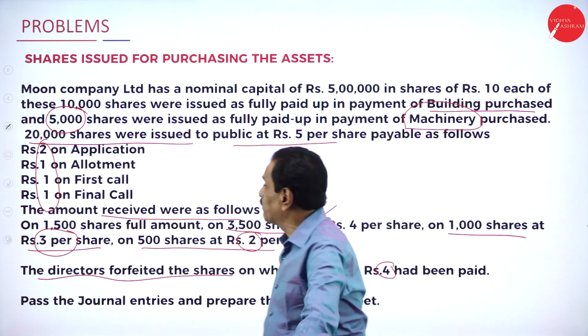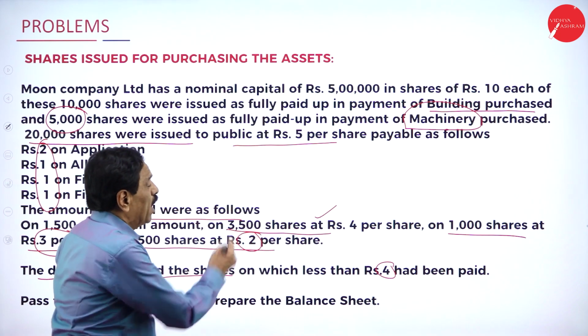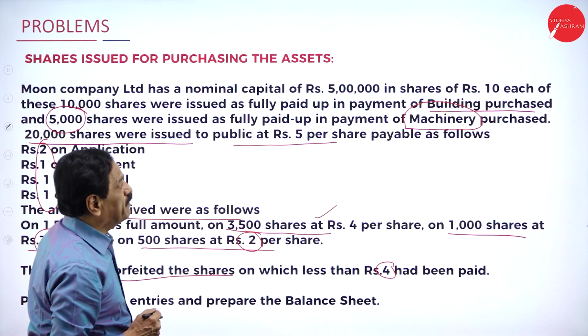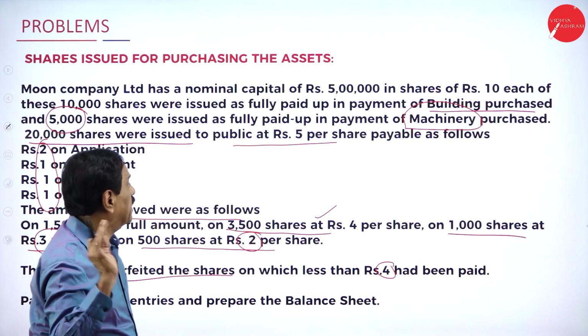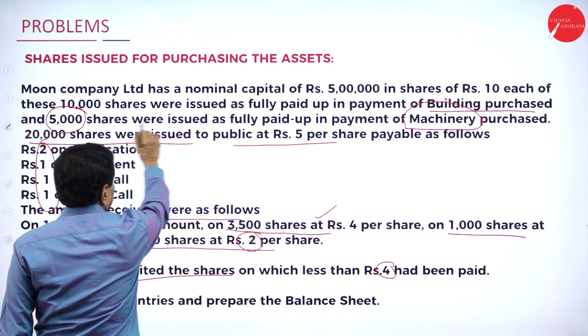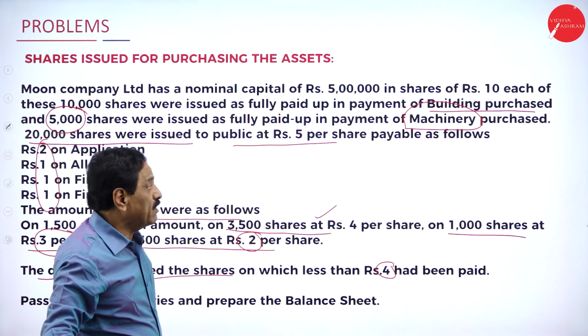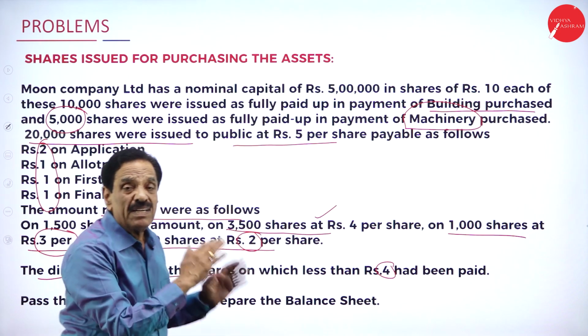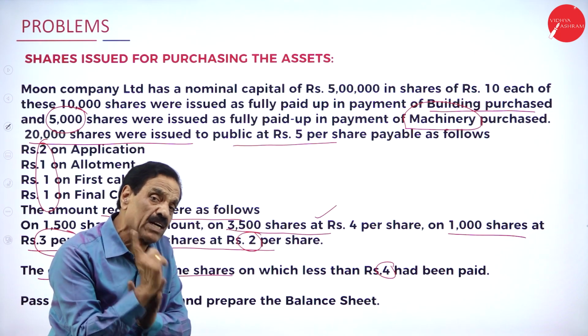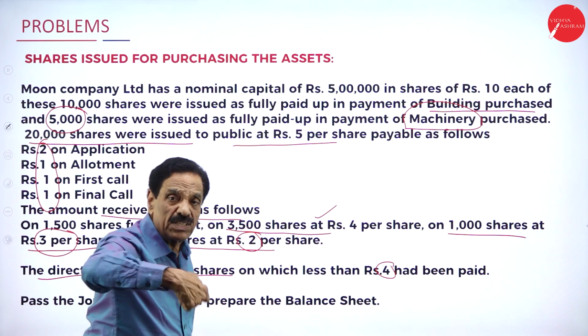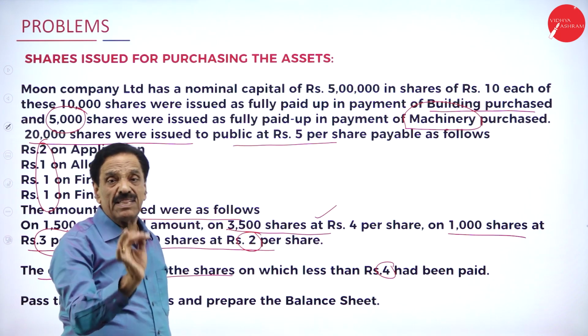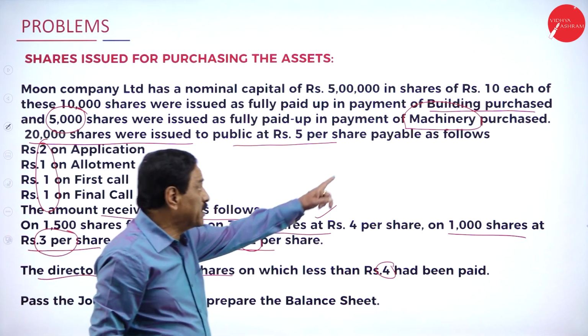Here, how many shares are there? 5 lakh divided by 10 means 50,000 shares. 10,000 shares were fully paid up. What's the face value of the share? 10 rupees. 10,000 into 10 is 1 lakh rupees worth of share capital issued in order to purchase the building.